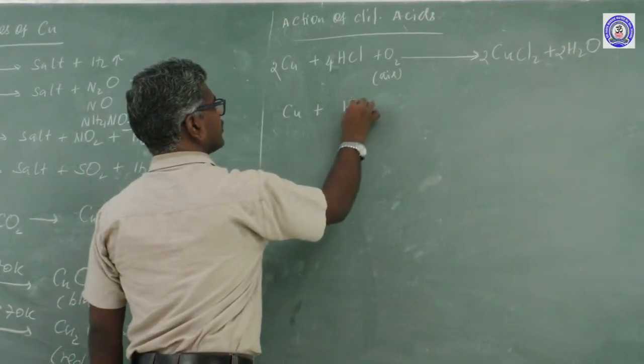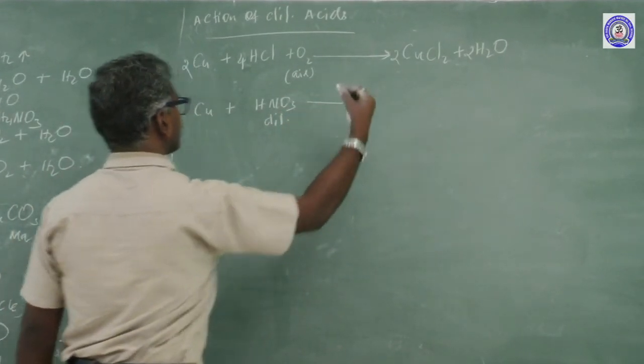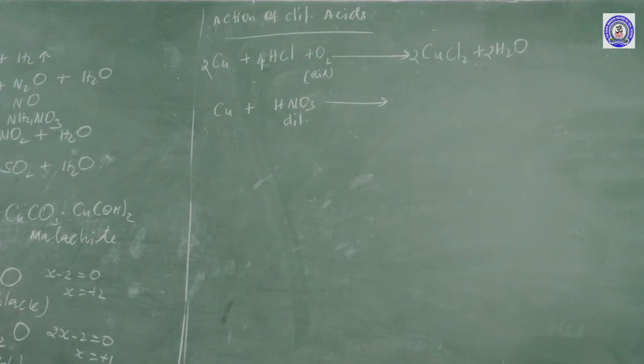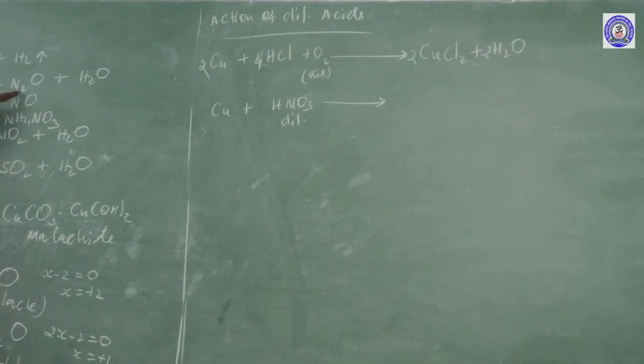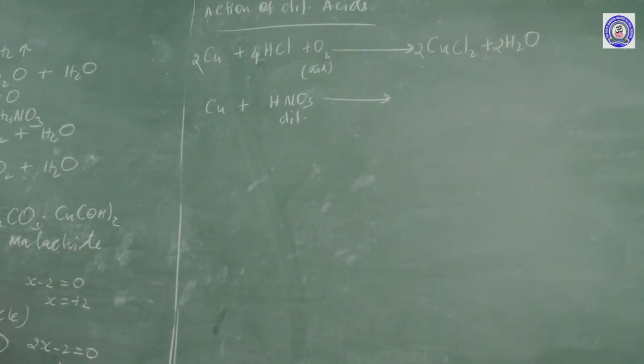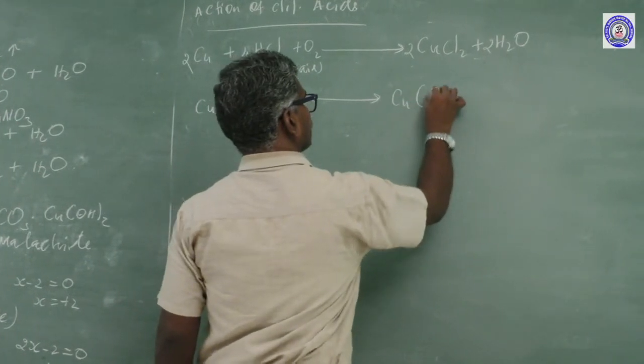Copper reacts with dilute nitric acid. Here a metal reacts with dilute nitric acid to produce a salt plus N2O or NO or ammonium nitrate. Here copper will give NO. First the salt.